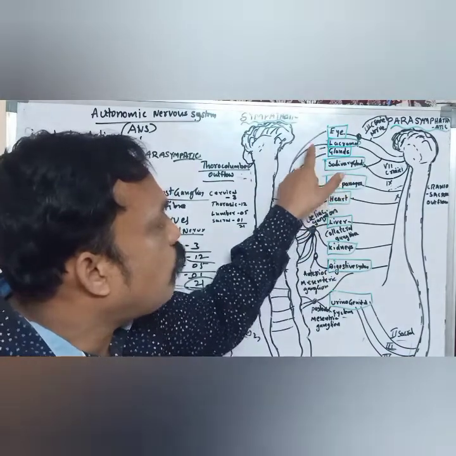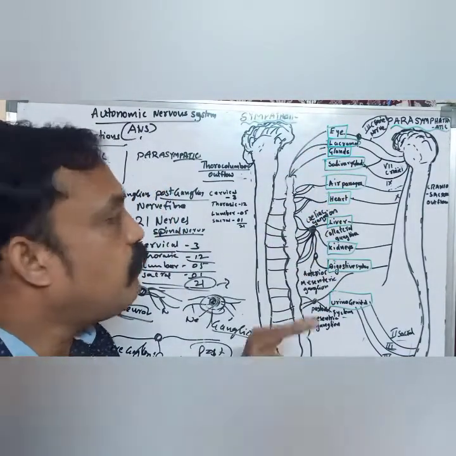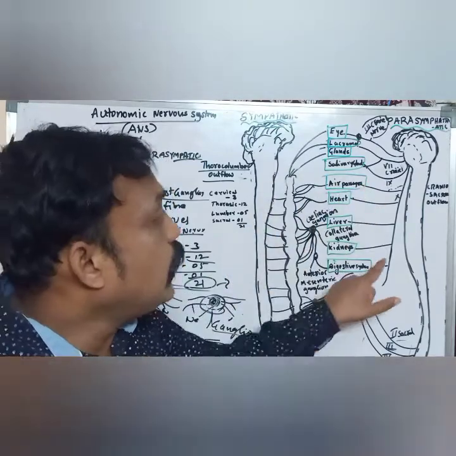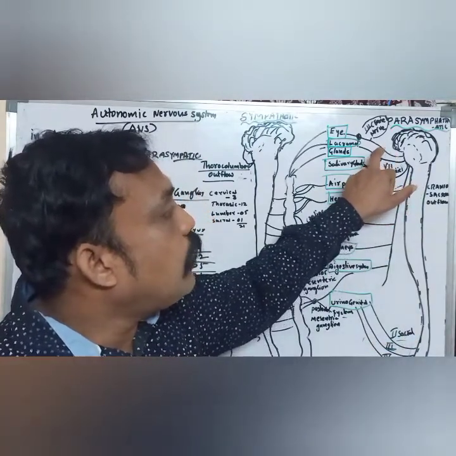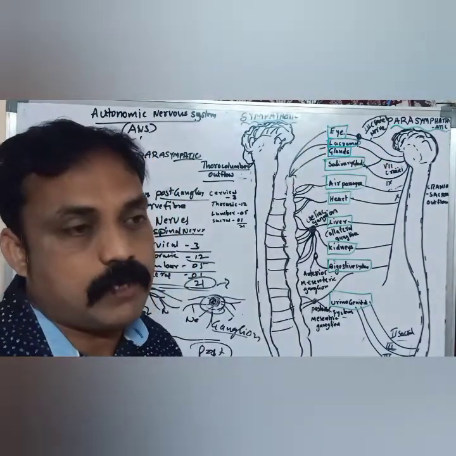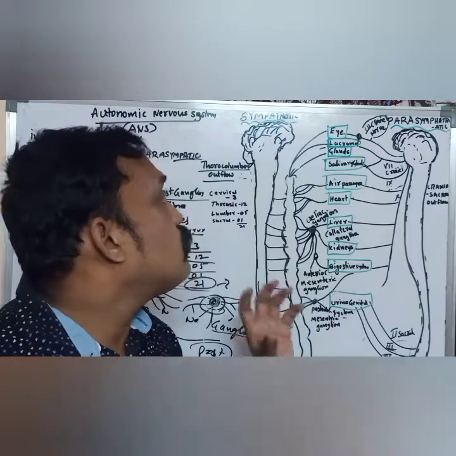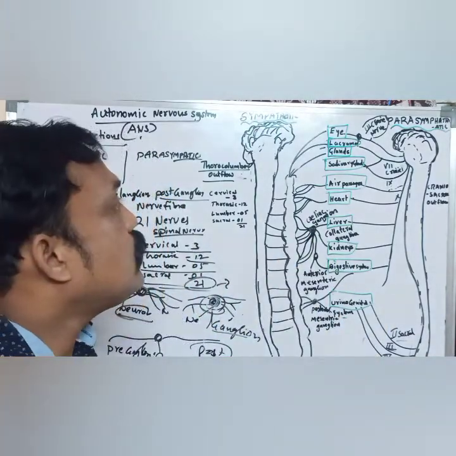Postganglion nerve fibers are what? Long in size. Very long compared with preganglion. Postganglions are longer. Here, in parasympathetic, preganglion nerve fibers are long compared with postganglion nerve fibers. Okay, so that is also a major difference between the sympathetic and parasympathetic nervous system.